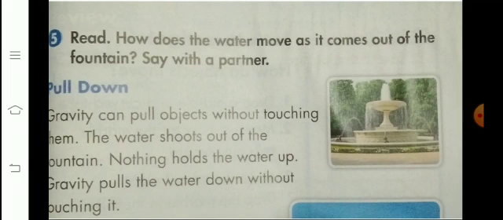Question number 5 is, how does the water move as it comes out of the fountain? I will read the text at first. Listen carefully. Pull down. Gravity can pull objects without touching them. The water shoots out of the fountain. Nothing holds the water up. Gravity pulls the water down without touching it.